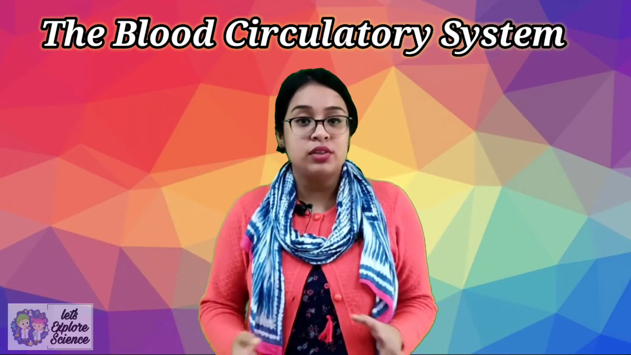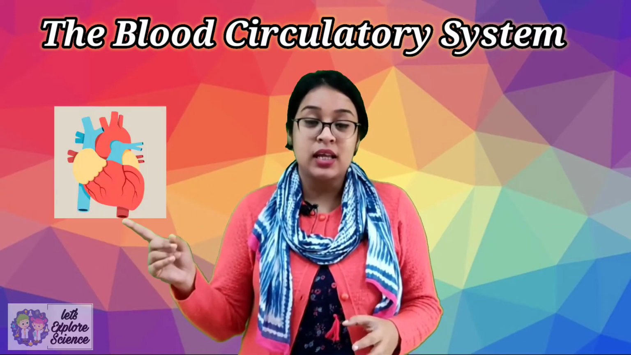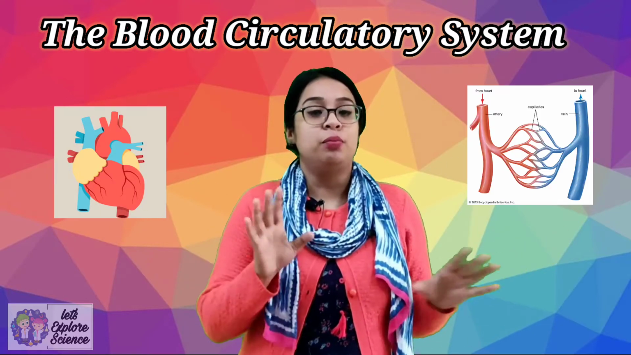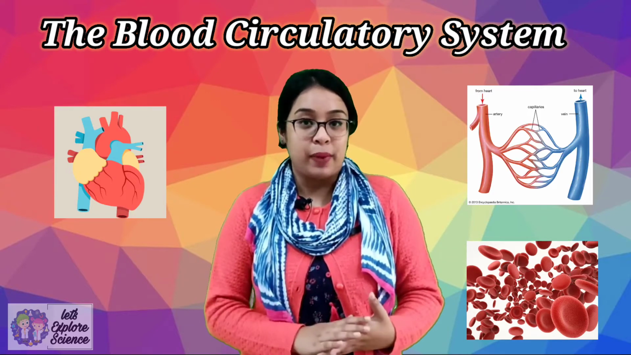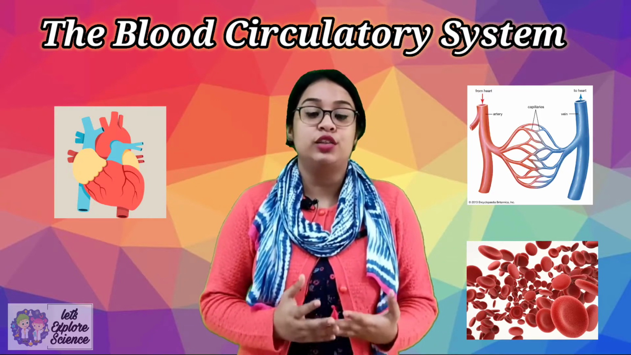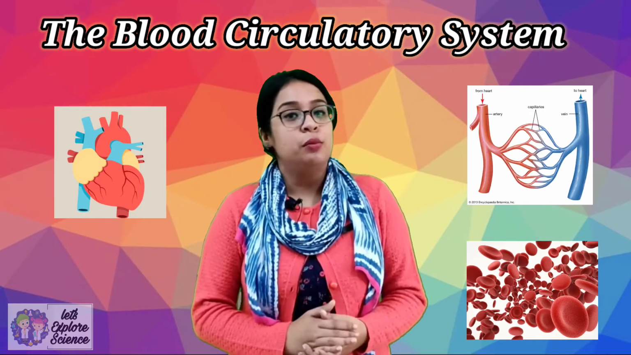Now this circulatory system consists of the heart, the blood vessels and blood. Now the heart acts like a pump, blood vessels are like pipes and the blood is the connective tissue which flows inside the blood vessels.